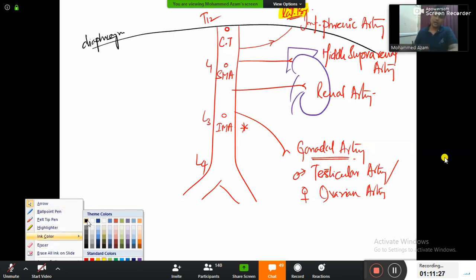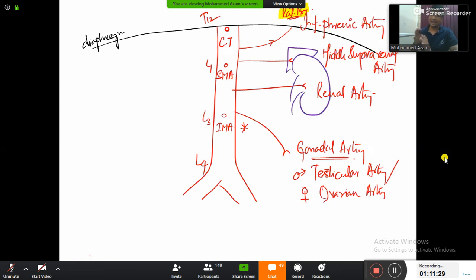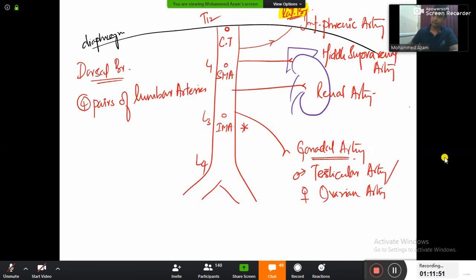And now I am done with the ventral and lateral. Now please write down the heading as dorsal branches. Dorsal branches are present behind. They are actually present behind, so I can't draw in this diagram right now. Just write down 4 pairs of lumbar arteries. There will be totally 4 pairs of lumbar artery.